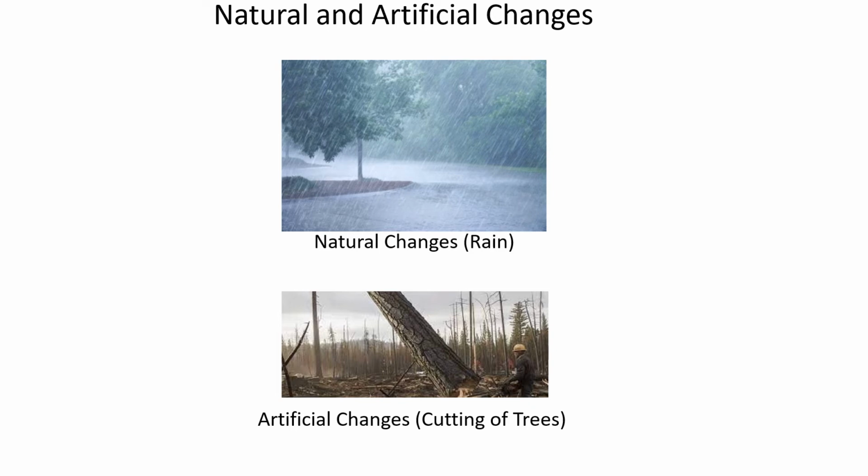The difference is something like natural changes are done by nature, which are not done by humans, and artificial changes are done by humans. So in this slide, we have learned about natural and artificial changes. So let's move on to our next slide and learn more about other types of changes.